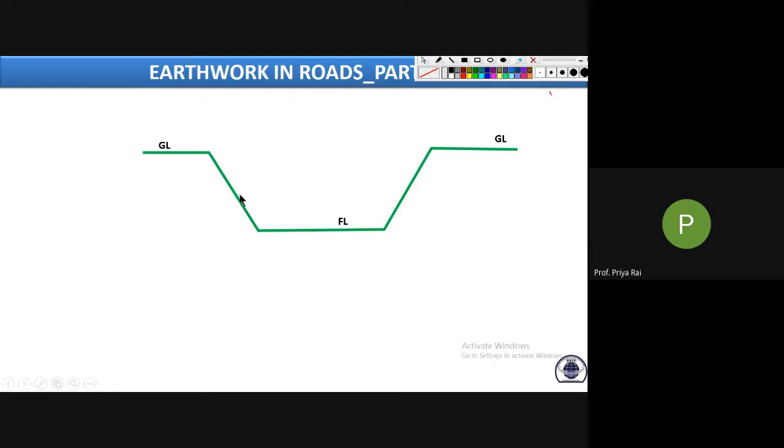See, this is the section. This much area of the earth has to be excavated. Length is perpendicular to the screen; length will be the length of the roadway. So this much volume has to be excavated. This is called the earthwork in cutting. First we need to calculate this area.